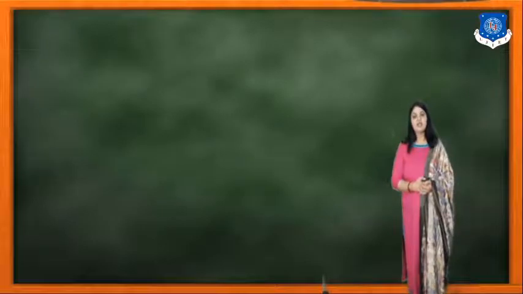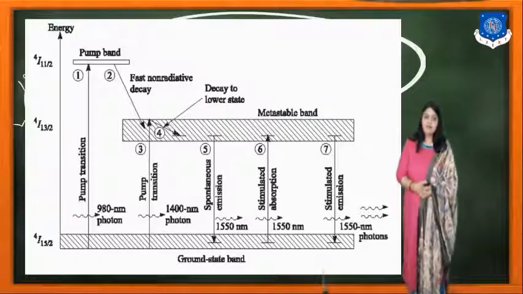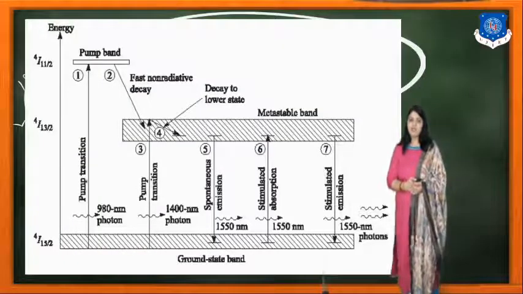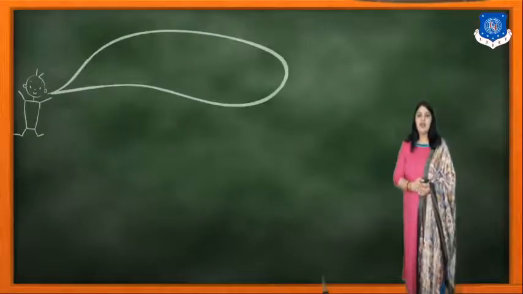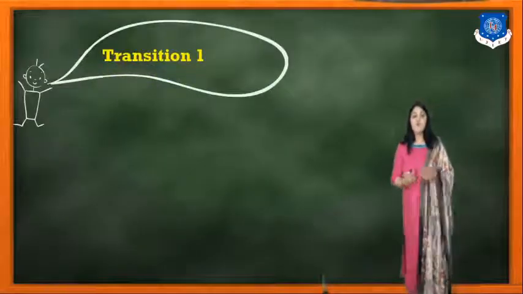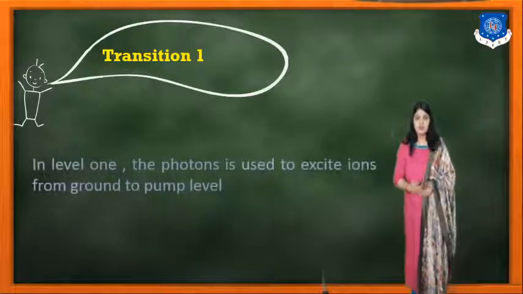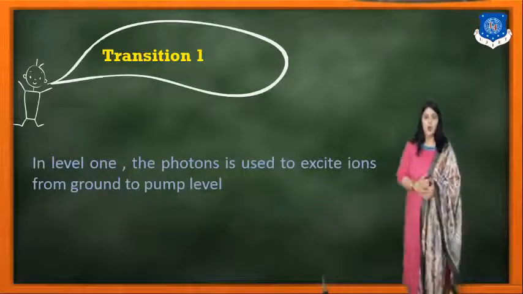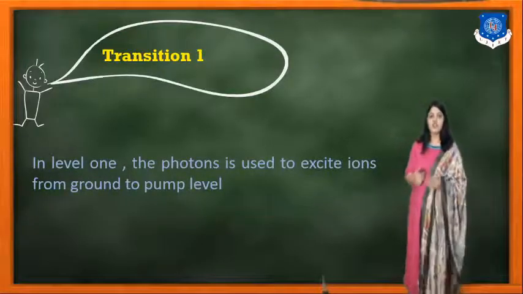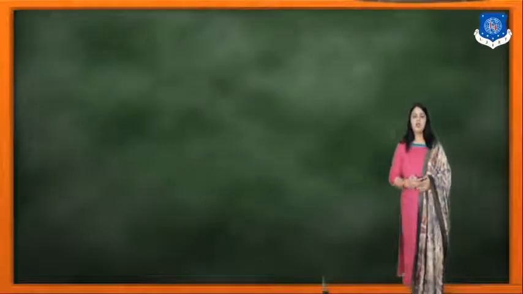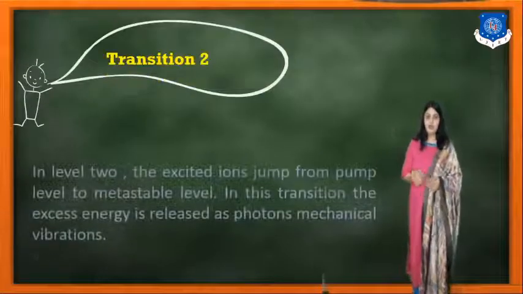So this is again the ground state level, and the various state transitions that we can see. So now what is the first transition? Transition number 1 means level number 1. The photon is used to excite the ions from the ground to the pump level.